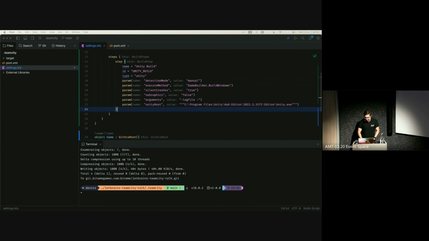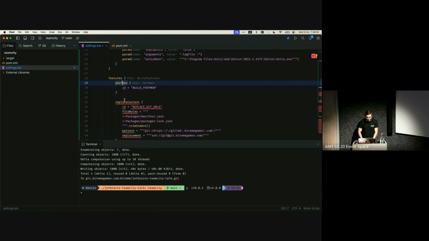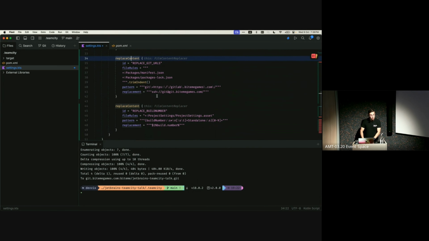I'm also going to add in some basic TeamCity features. And these are just regular things you would usually almost always add, which is a performance monitor to make sure that you can actually see build performance. And these few replace contents, most people won't need them.